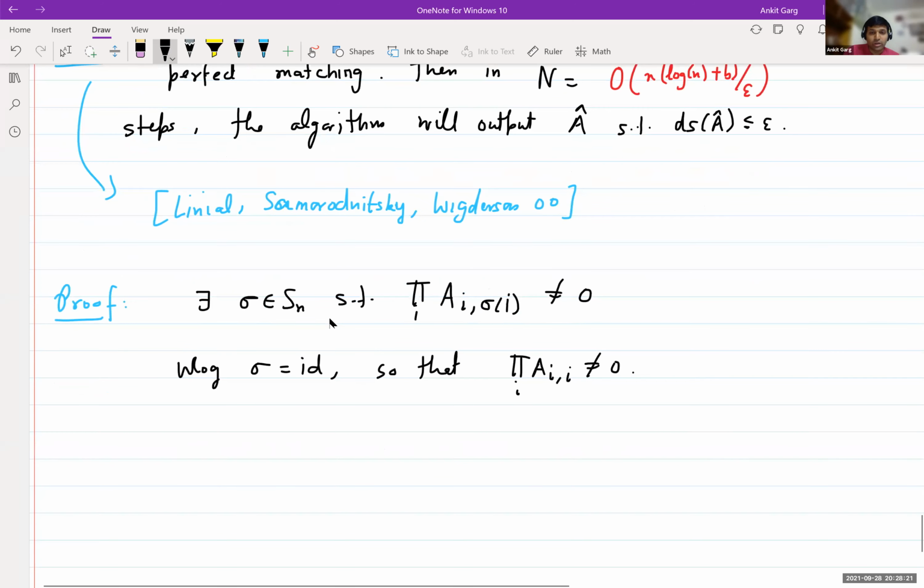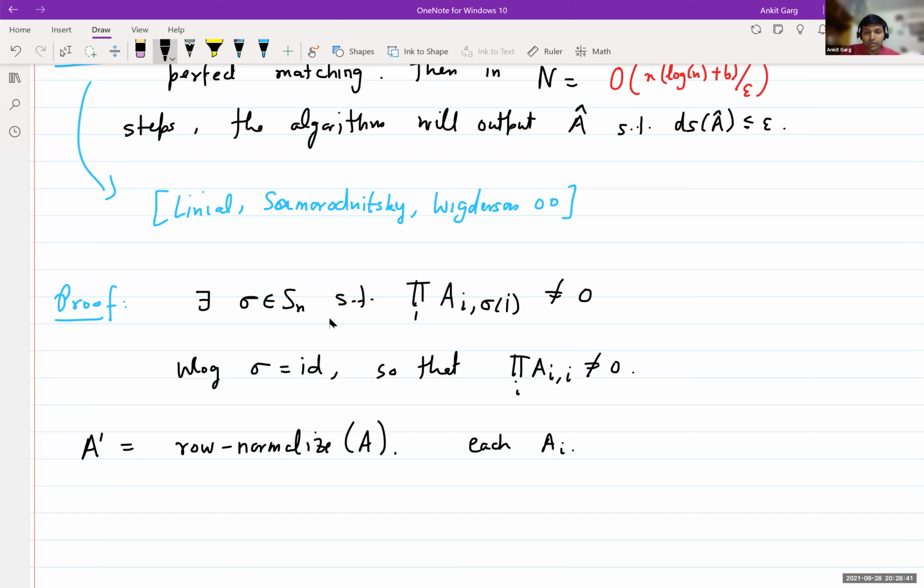Now let A prime be the matrix after the first operation, the row normalization operation. We know that each diagonal entry of this matrix will also be non-zero, because the product is non-zero and we are just multiplying by scalars.